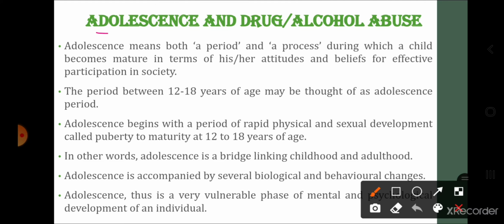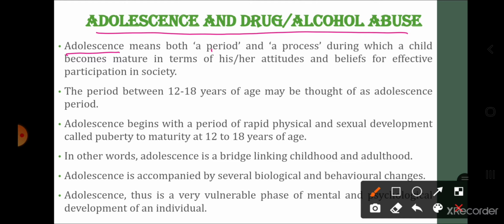Now, adolescence and drug or alcohol abuse. How are the adolescents mainly using these drugs and alcohol, and how is it affecting their functioning? So first of all, what is adolescence?